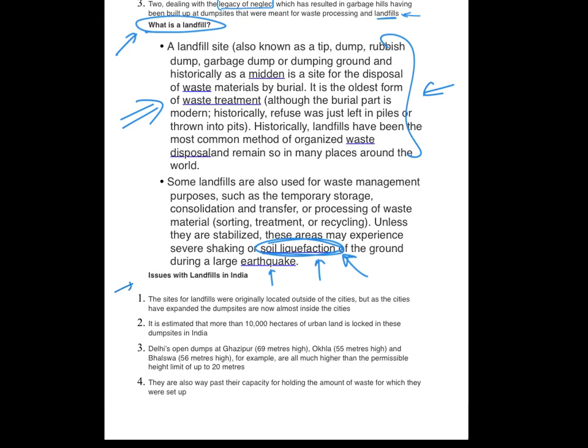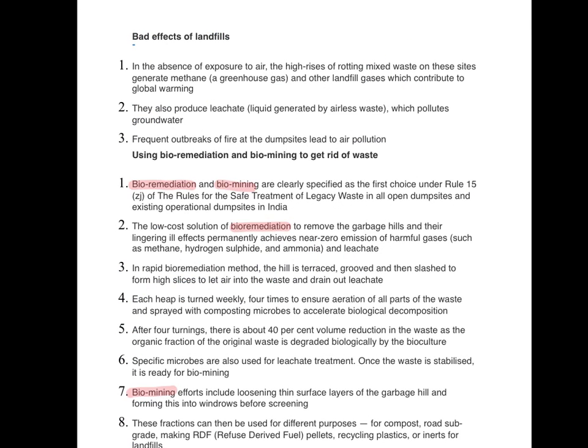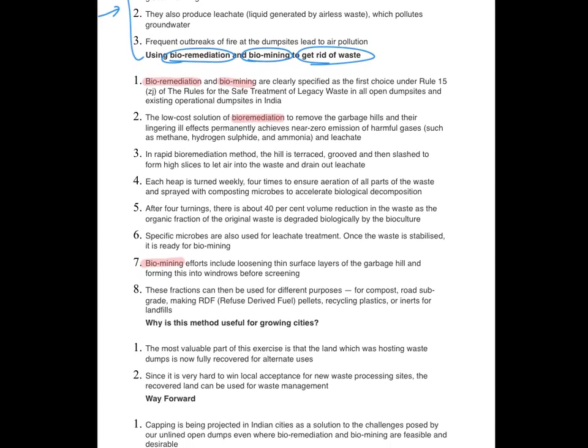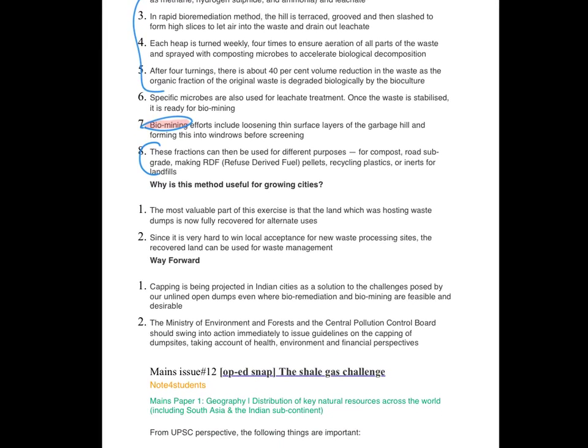The next topic is issues with landfills in India. Very simple points, please go through them yourself. Then we have bad effects of landfills, mains related stuff, simple points. It also talks about two prominent methods of managing solid waste, that is bioremediation and biomining. The process of both bioremediation and biomining is explained in these points. Then finally, why these methods are useful, so just the advantages of these two methods, and finally the way forward.